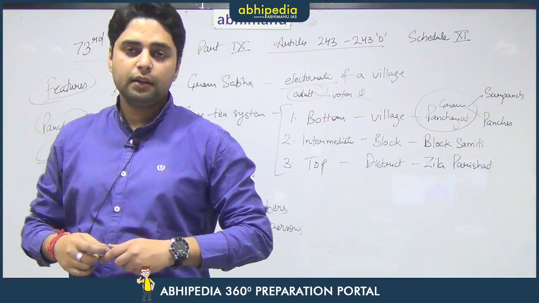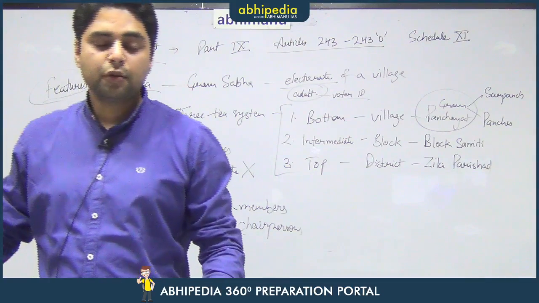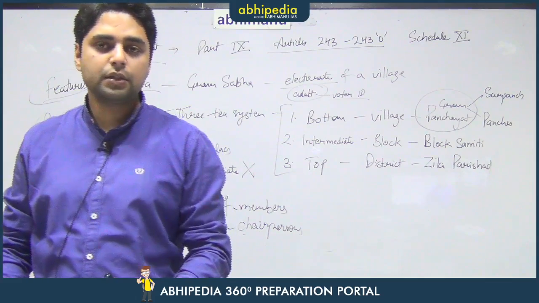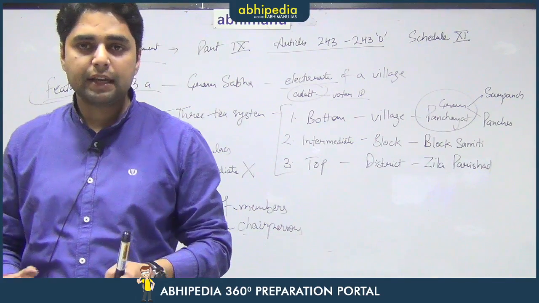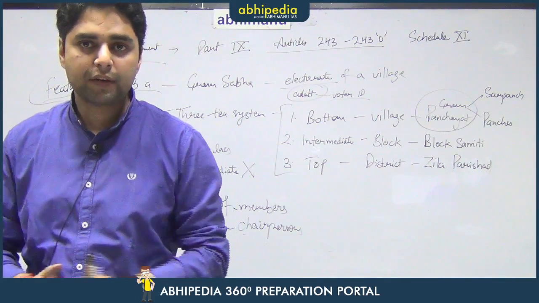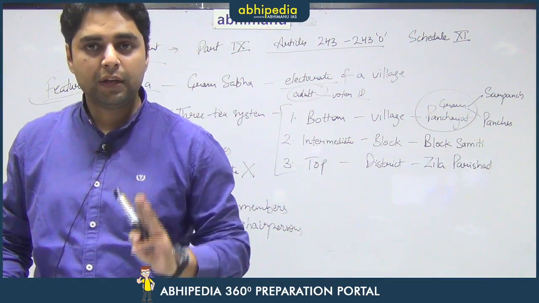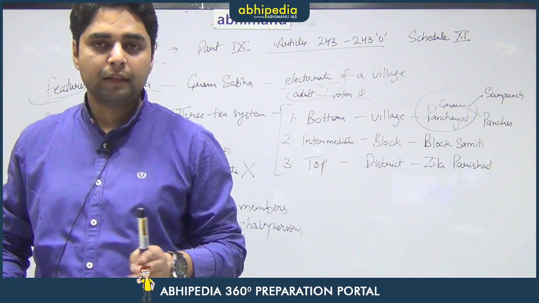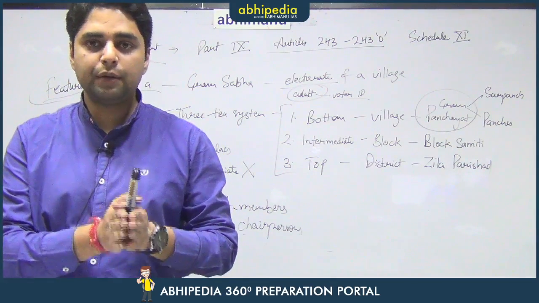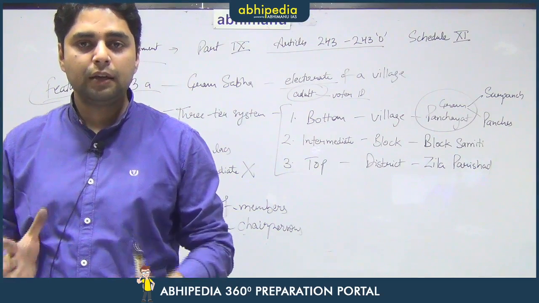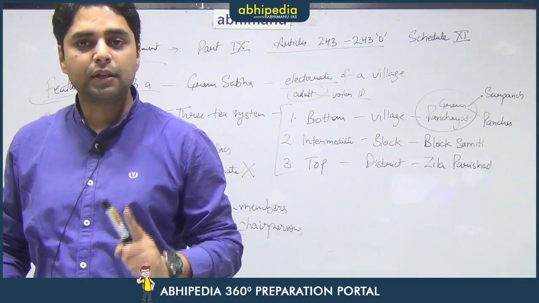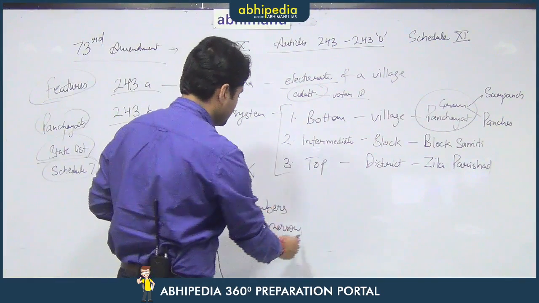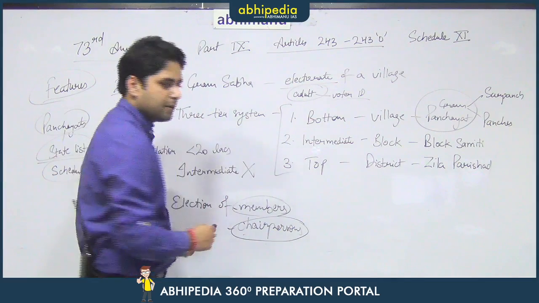For example, that depends on the population of a village, and that again varies from state to state. For example, if a state has said that for every village that has below 500 population, there will be a 3-member body, that means there will be one sarpanch and 2 other panches. Then if the population of the village is between 500 to 1000, then there will be a 5-member body, that means there will be one sarpanch and 4 panches. So that means the sarpanch is the chairperson and the panches are the members of this particular body.